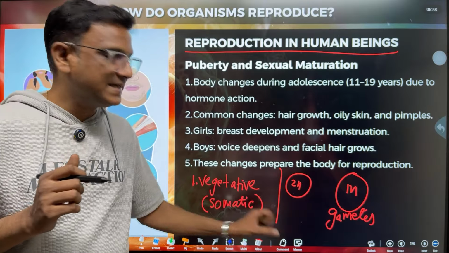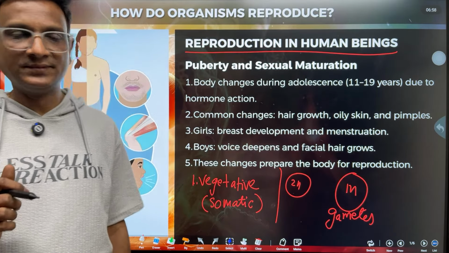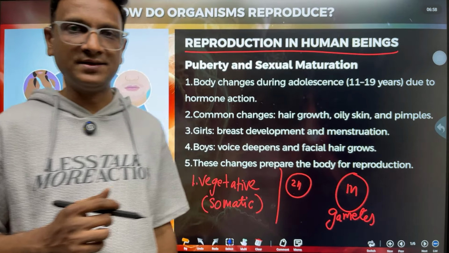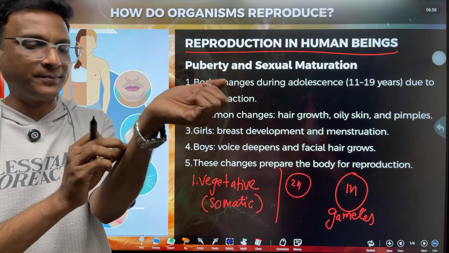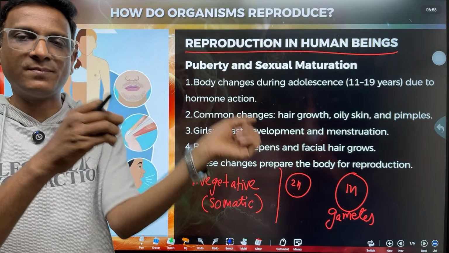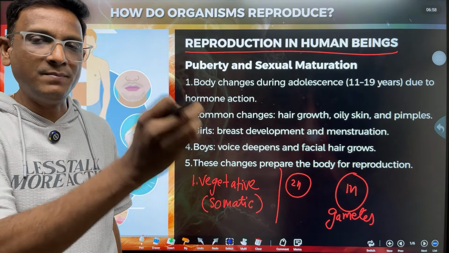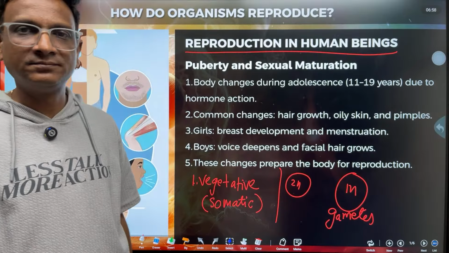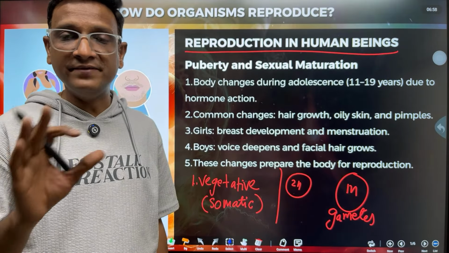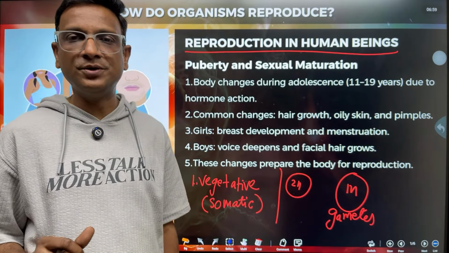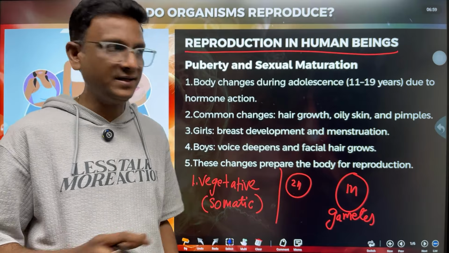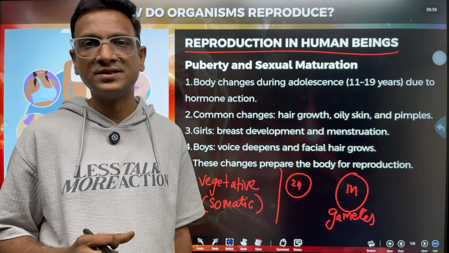Gametes are the reproductive cells. Our normal cells are not useful for reproduction. For example, if I take one cell from my skin, can I make this cell into a new organism? No. Vegetative cells or somatic cells are not suitable for reproduction to produce a baby in humans.